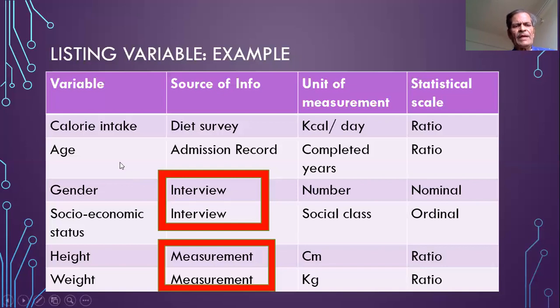Now you will see here that the variables will be automatically grouped. For example, gender and socioeconomic scale are to be measured with the source of information being the interview, whereas for height and weight, the source of information is measurement. If you add more variables, we will see that the source of information gets grouped into one or other categories. For some variables it will be interview, for some measurement, for some admission and other records.